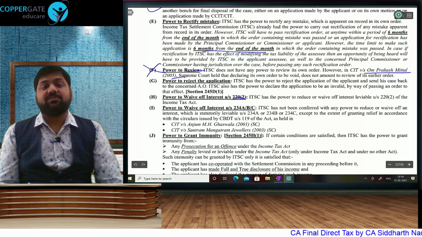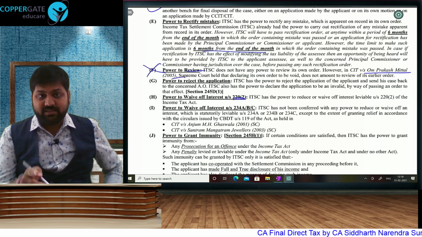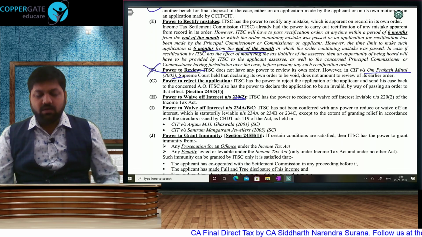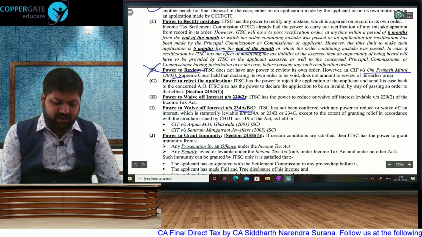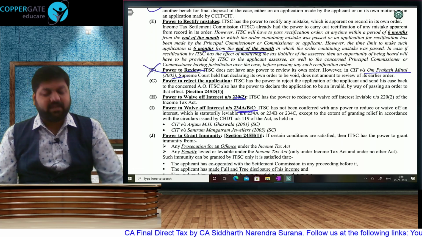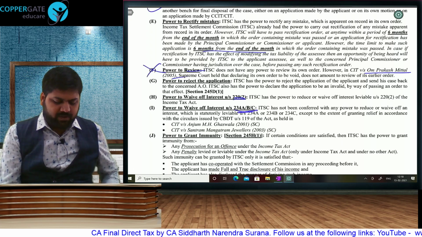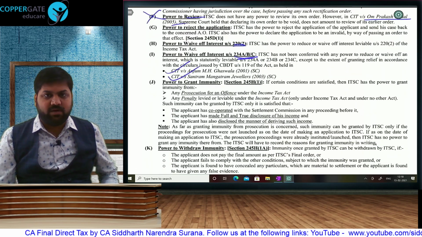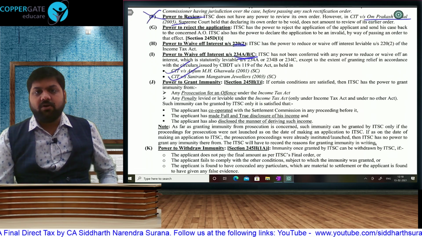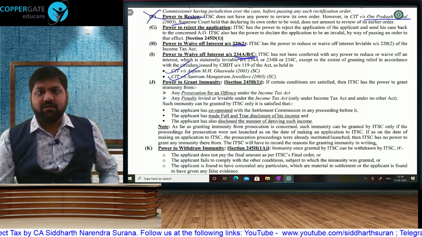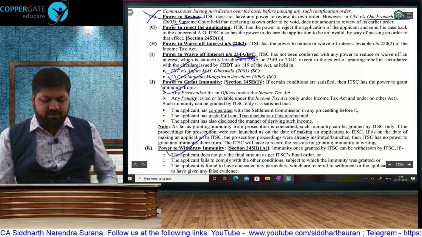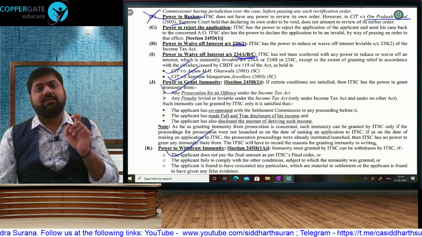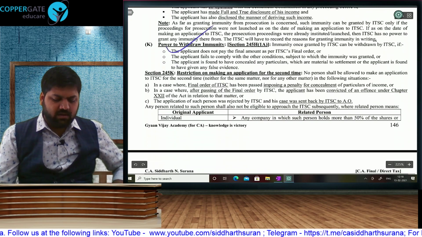That interest which they are levying after 35 days, remember I told you in the procedure that if you don't pay within 35 days, then in that case you will have interest. That interest can be waived, but as we are aware, the mandatory interest of income tax under 234A, B, C cannot be waived. Supreme Court judgment, Anjum M.H. Ghaswala, Santram Mangatram Jewellers. Settlement Commission can grant immunity from prosecution and they can withdraw that immunity also. Obviously, they can grant immunity and they can withdraw immunity, but if they are giving you immunity from prosecution, they have to give reasons in writing, and secondly, only if it was not already initiated.